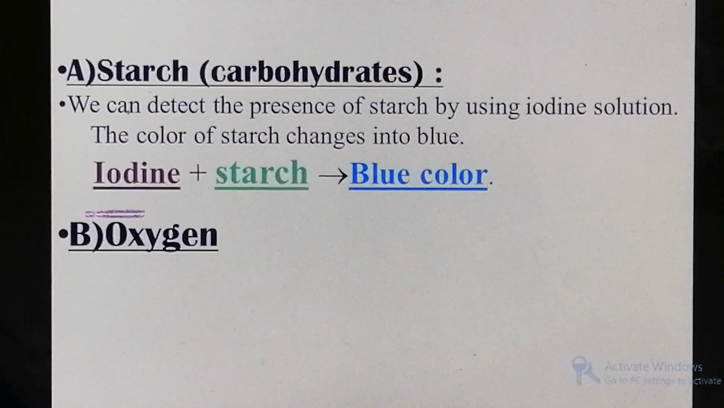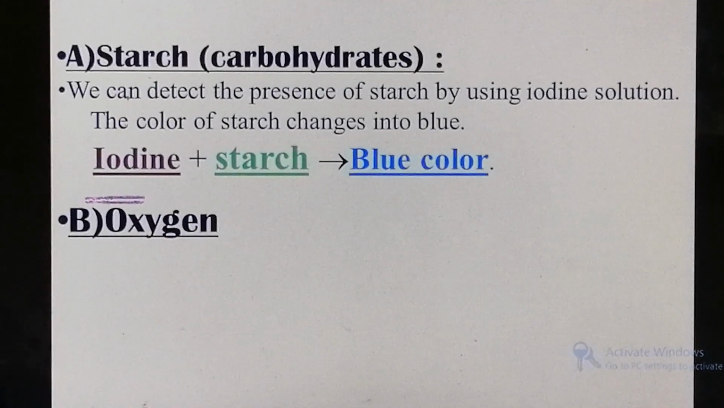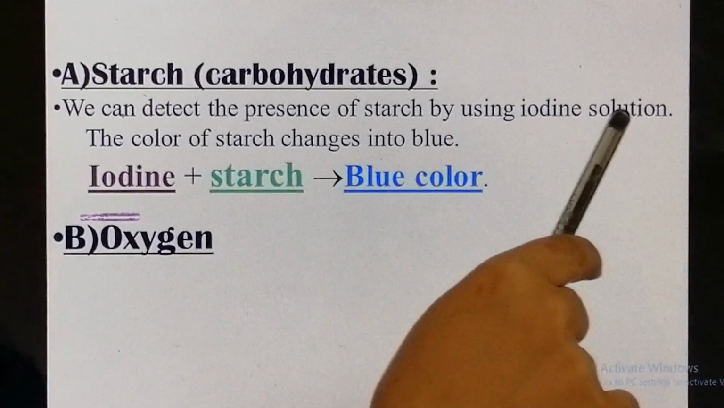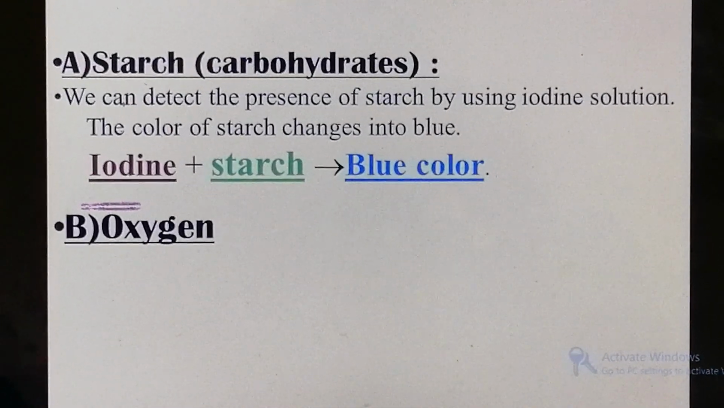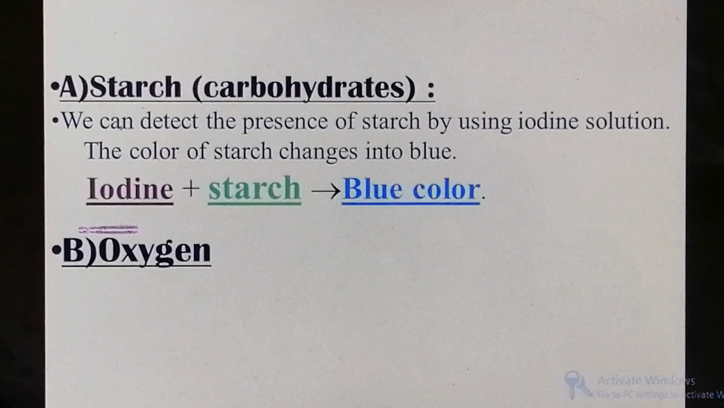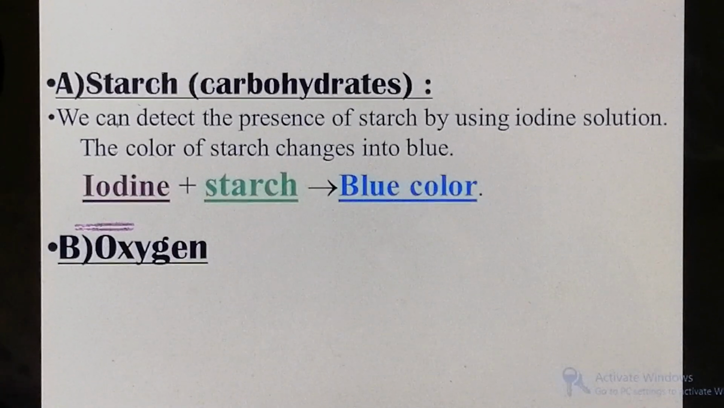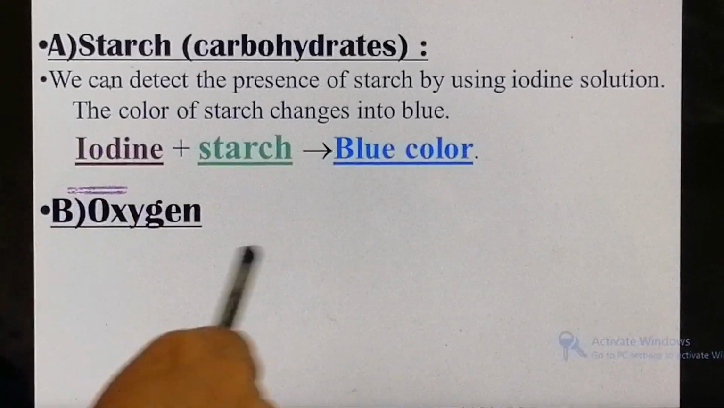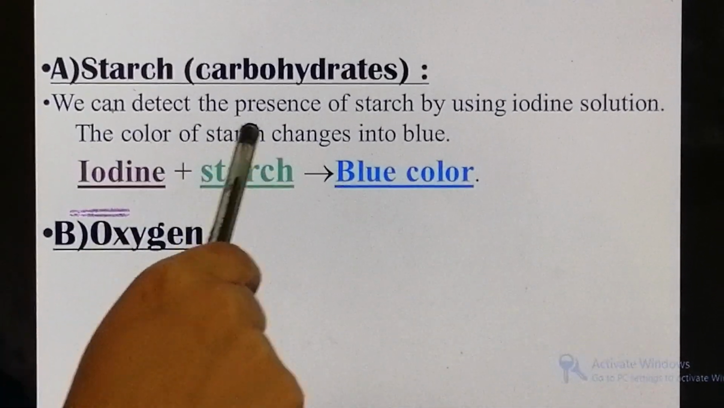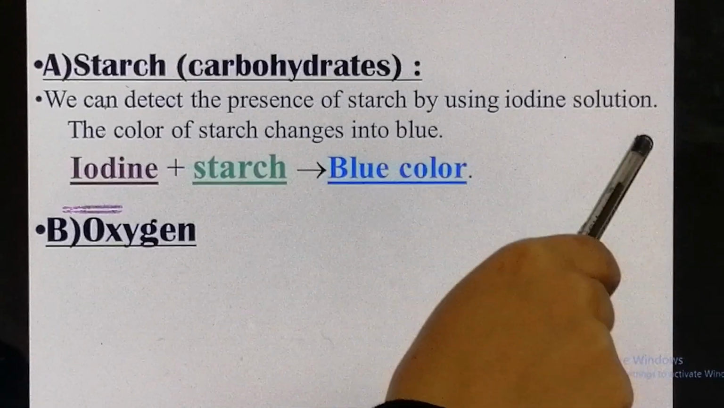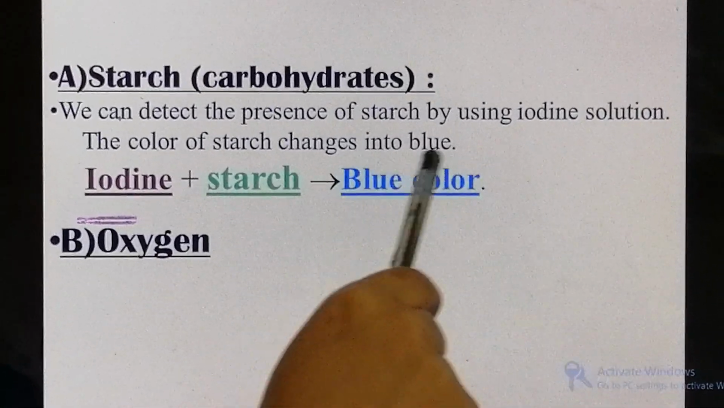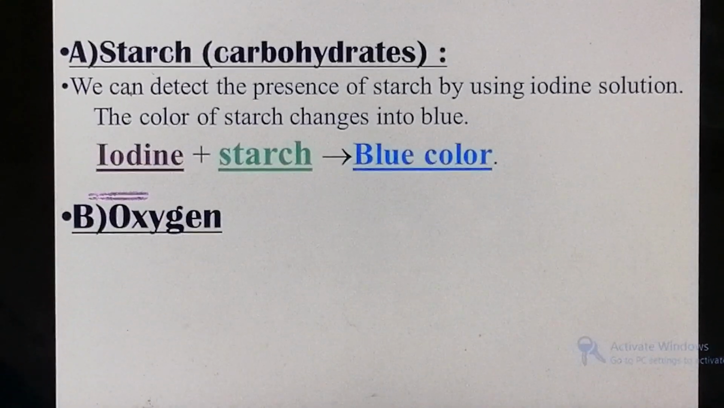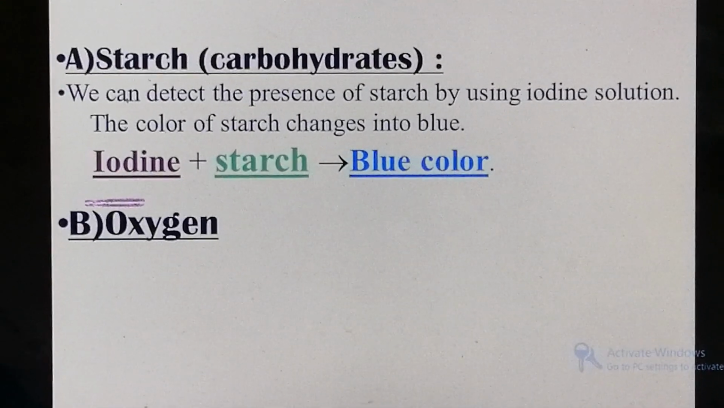Let's make sure that the plant produces starch. We are going to detect the presence of starch by using a solution which is called iodine solution. The color of the iodine solution is brown. If we put a few drops of iodine solution on the plant, the iodine color will change into blue. So how can we indicate the presence of starch in the plant? By using the iodine solution, which changes into blue color. And the plant produces oxygen gas. So starch and oxygen are the products of the plant during photosynthesis.